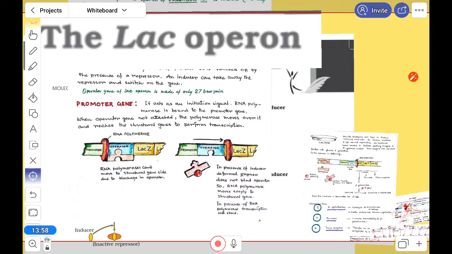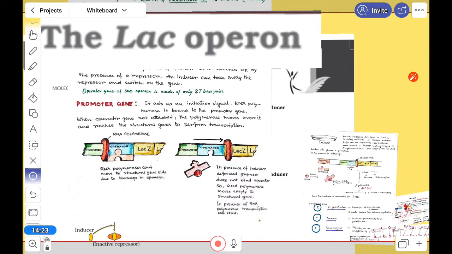After that, when lactose is converted into glucose, there is no lactose, so no inducer. When no inducer is there, it again comes to the switched-off position. So this is the lac operon. This is very important, you have to prepare it. We have seen questions on it many times in exams.